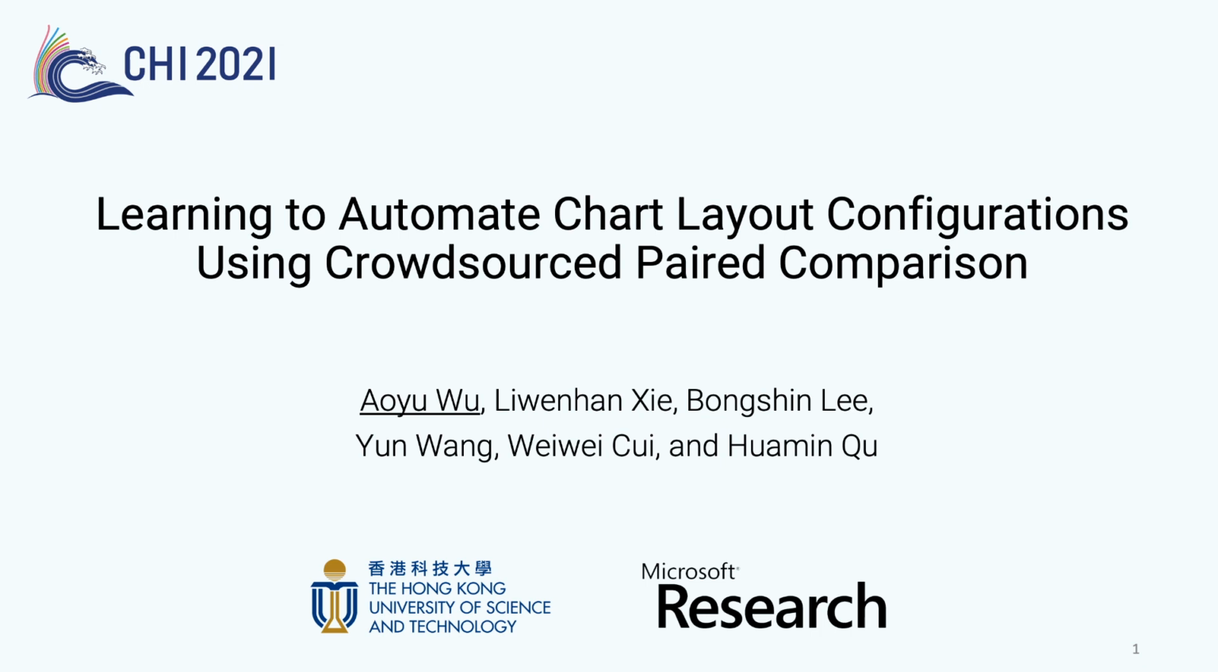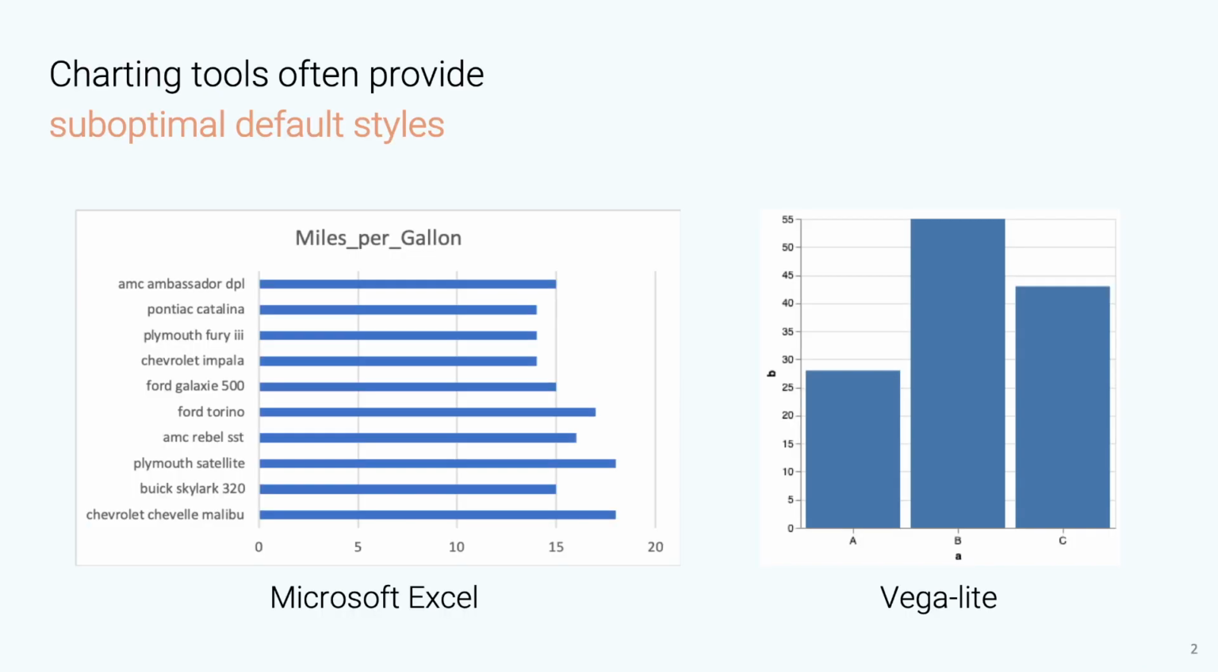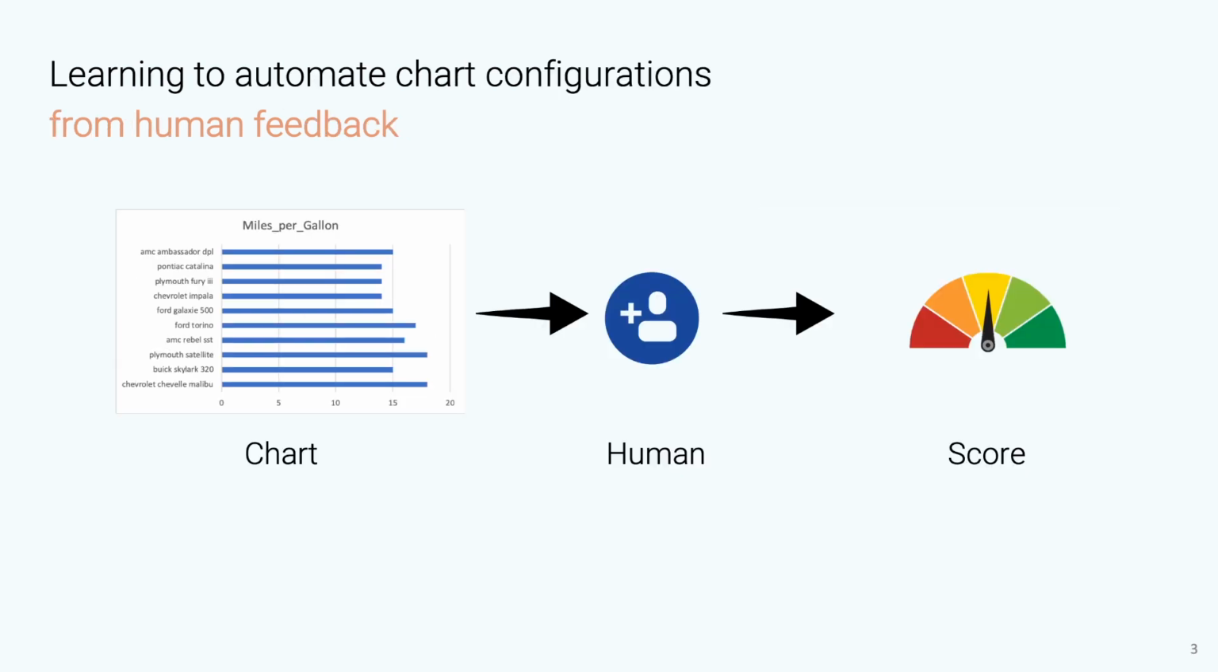Our motivation: existing charting software or libraries such as Excel and Vega-Lite often use predefined heuristics to generate styles of charts, which are often suboptimal. People need to repeatedly adjust different style parameters, which, however, is time-consuming and challenging, especially for those without design backgrounds.